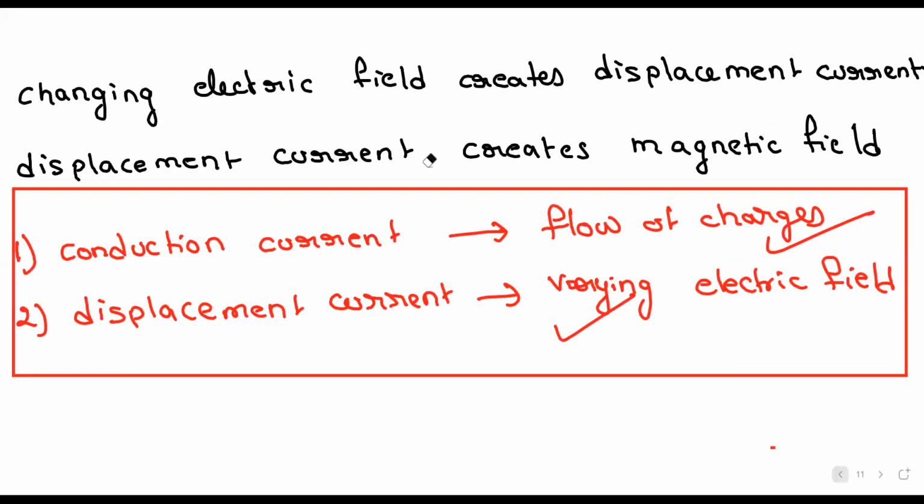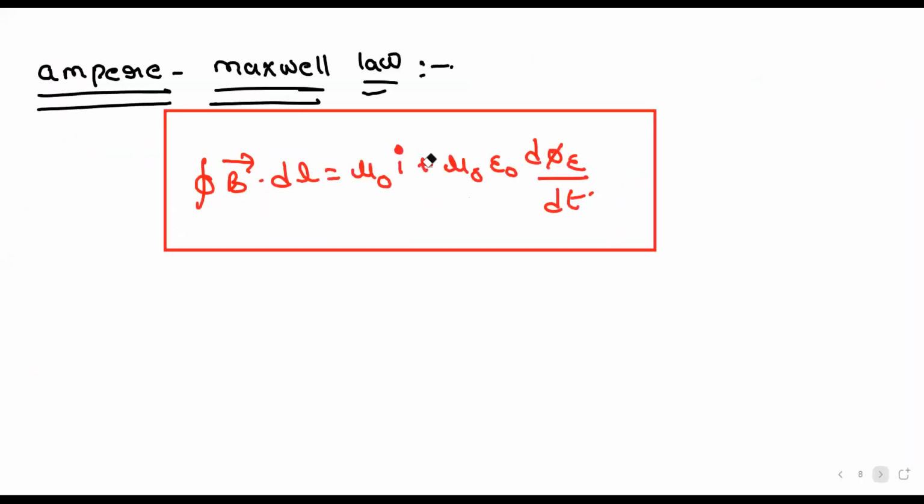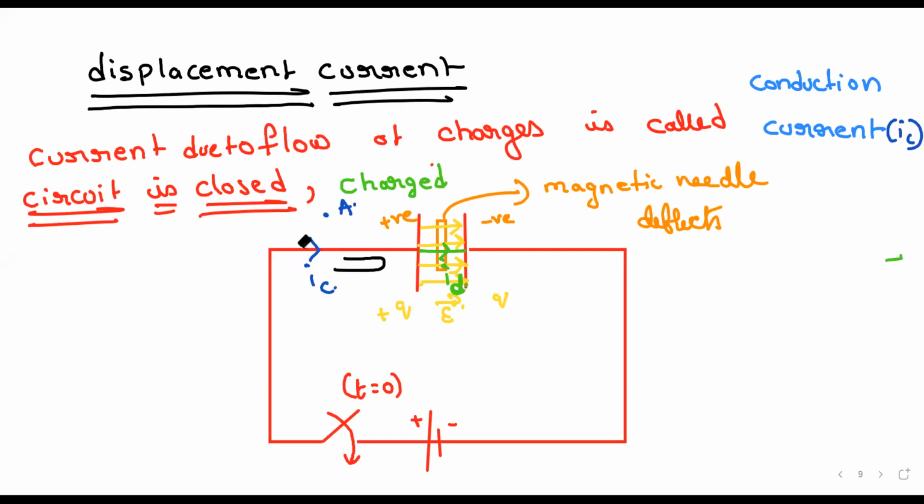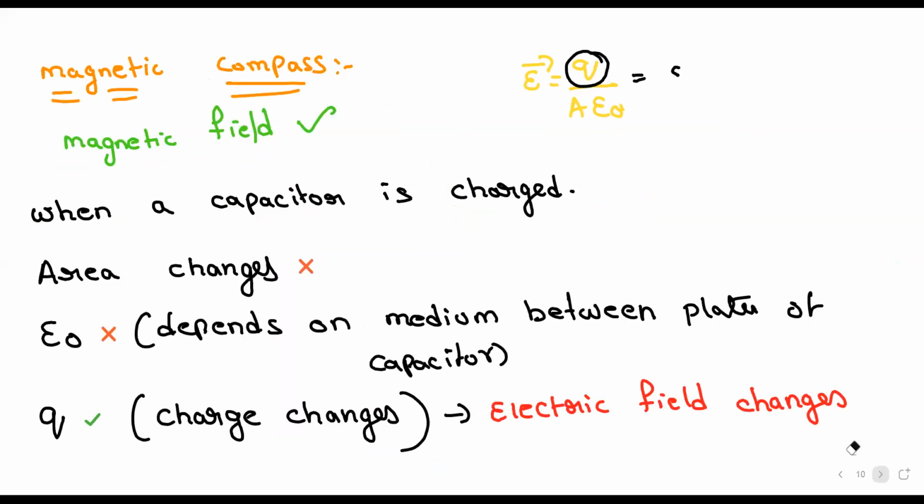Now look here. Here, IC is the direction of conduction current, right? So at point A, what is the direction of magnetic field? Away from the screen. Nice. Point B, towards the screen. Very good. It's towards the screen.